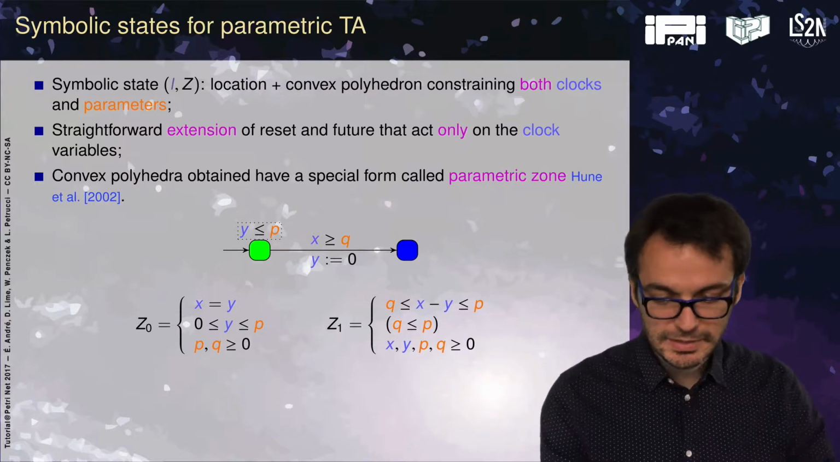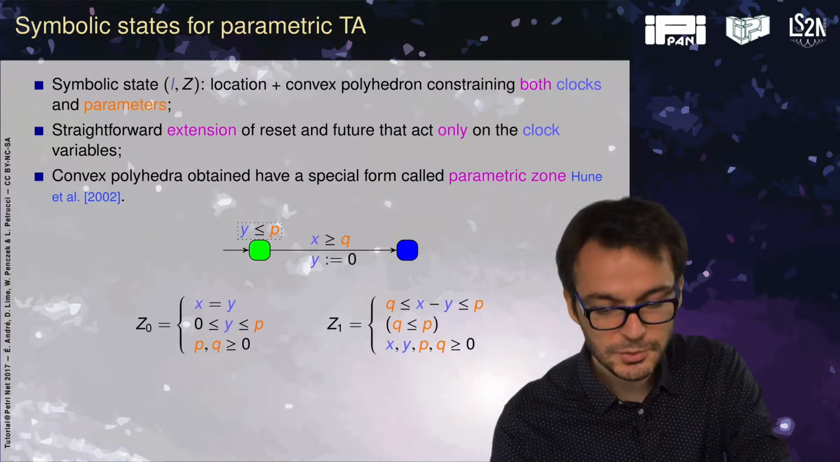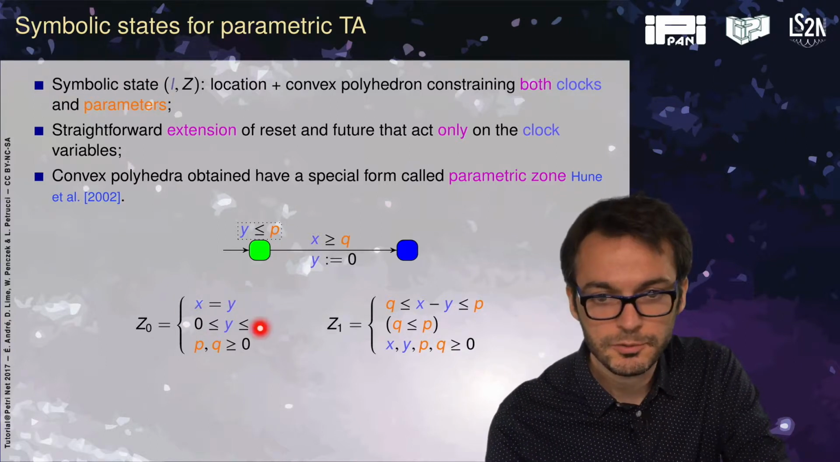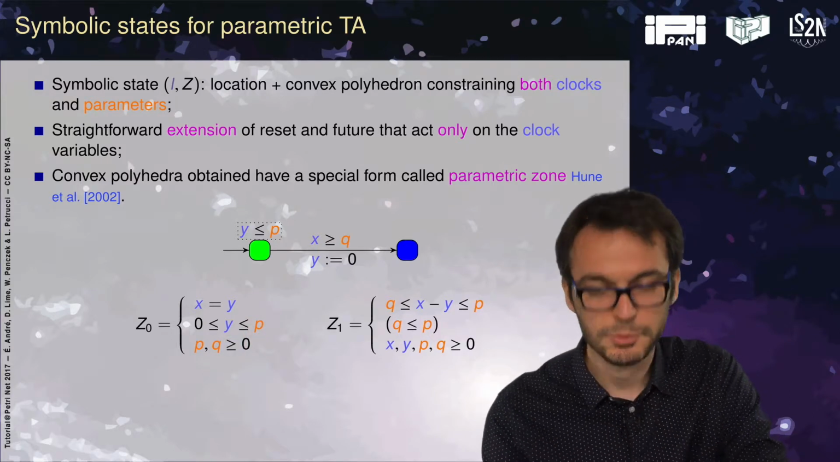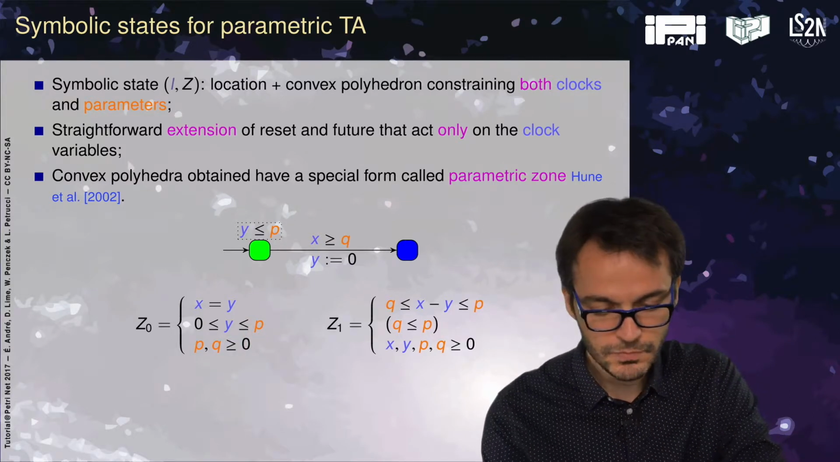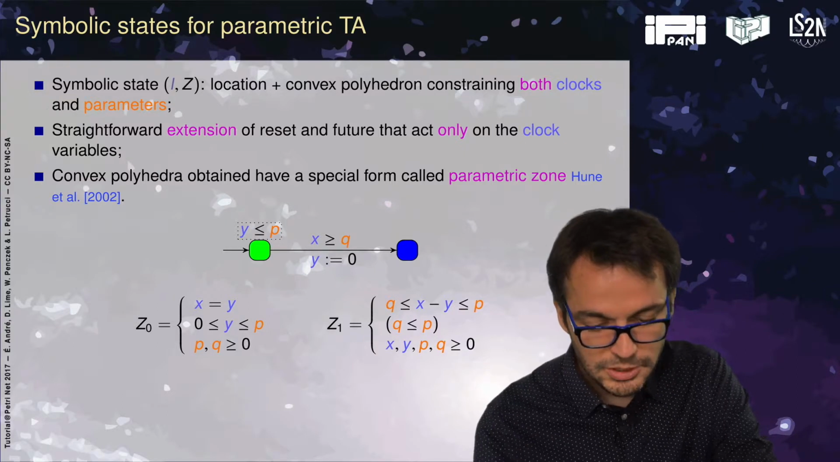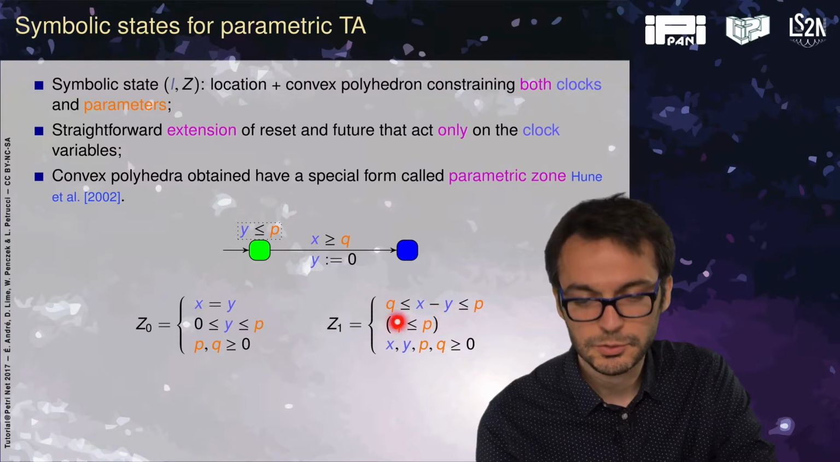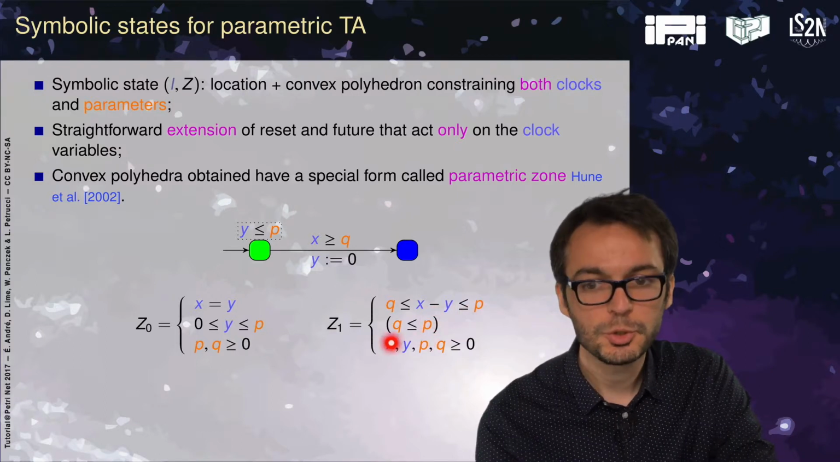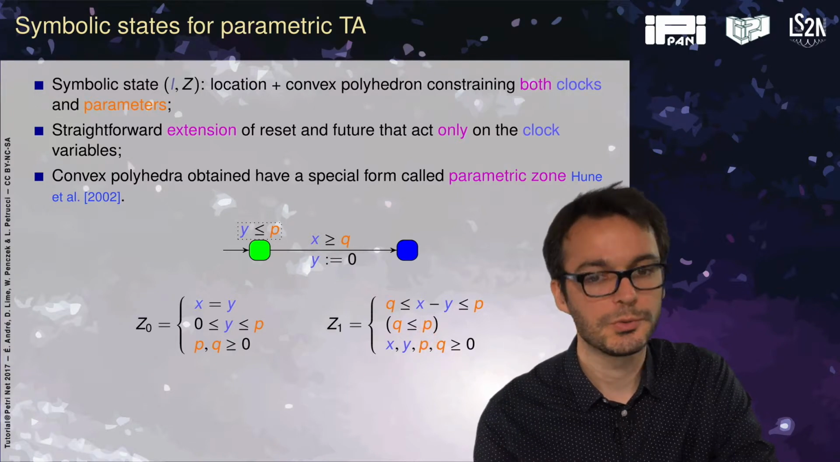So if I take this example, which looks a bit like the previous one, the initial parametric zone will be: both clocks are equal, of course, y is smaller than p, and both parameters are non-negative because I chose my parameters to be non-negative. In the target zone, we can do some computation and we get something like this. So x minus y is compressed into 2 parameters. We know that q must be smaller than p, and then again, all variables are greater or equal to 0.